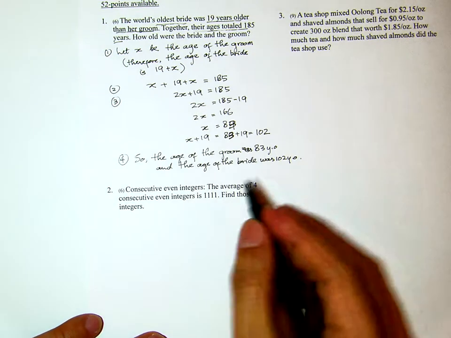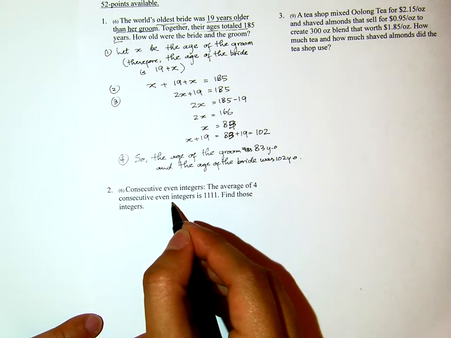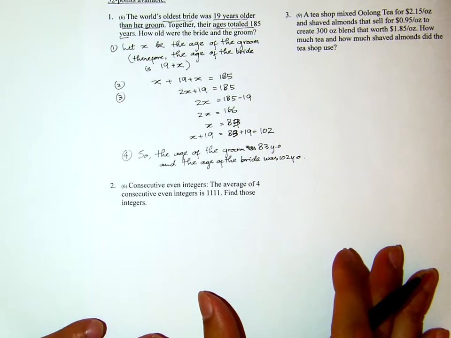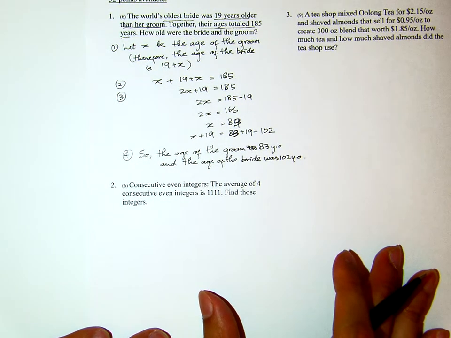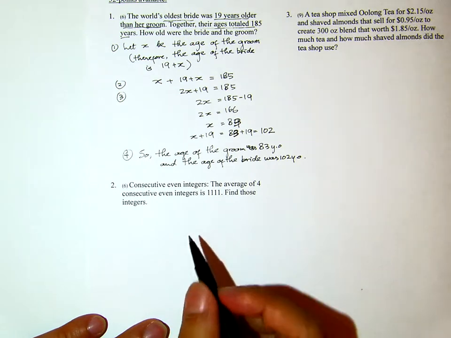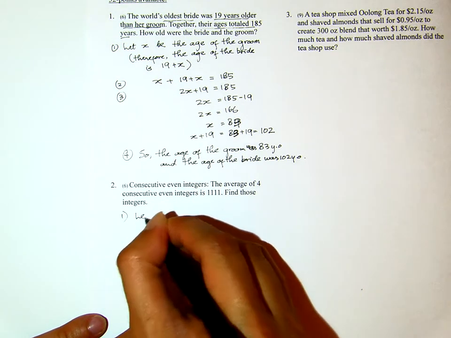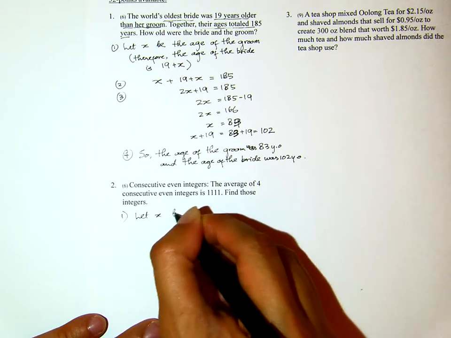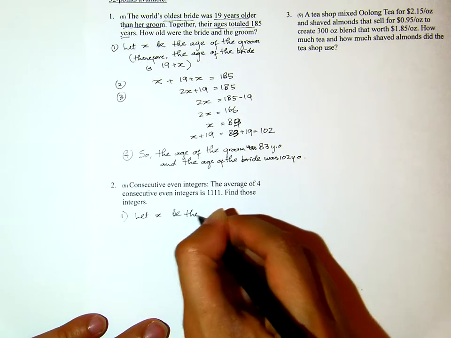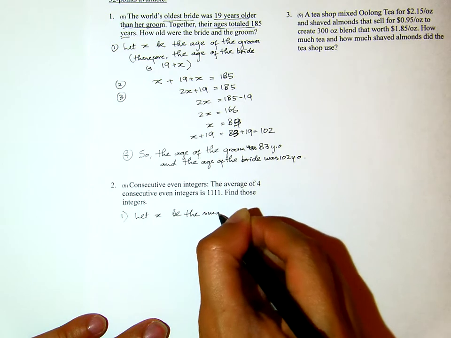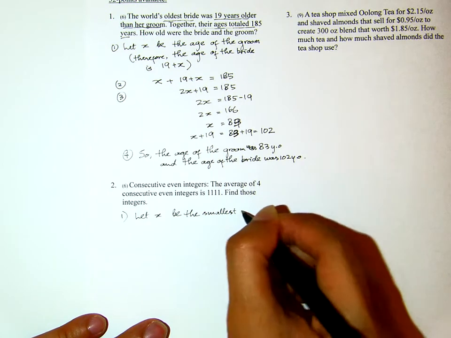Okay, number 2. Consecutive even integers. The average of 4 consecutive even integers is 1111. Find those integers. Now we have 4 consecutive even integers. Let's define the smallest one first. Let x be the smallest even integer.